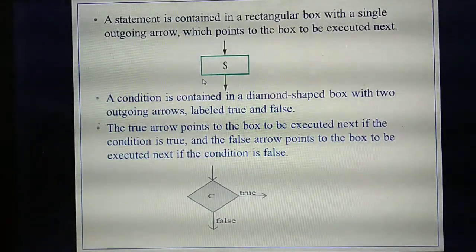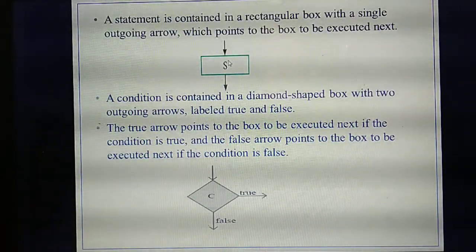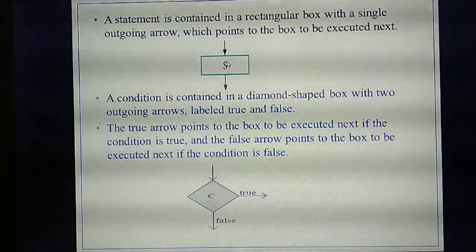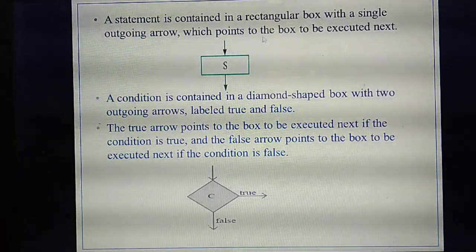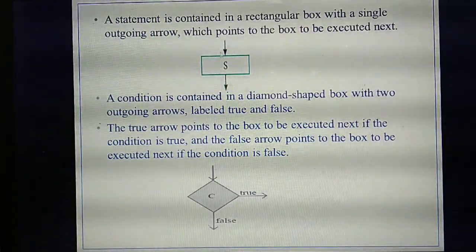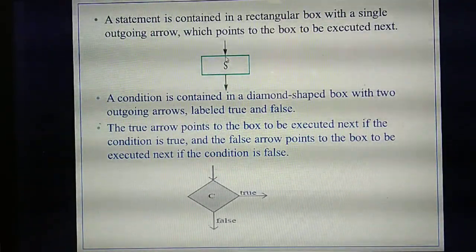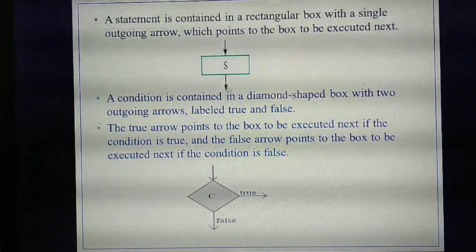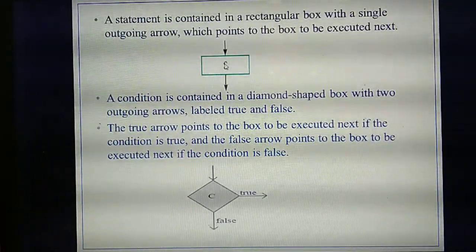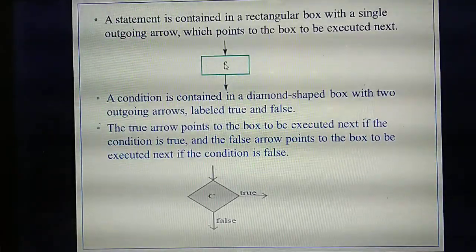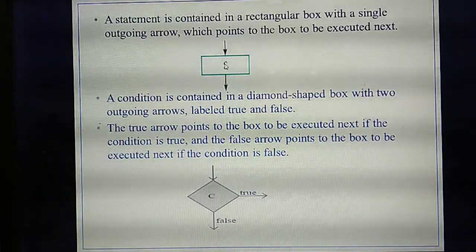This rectangular box will have a single outgoing arrow. See, the arrow is entering here and the arrow is going outside. So this rectangular box will have one outgoing arrow.